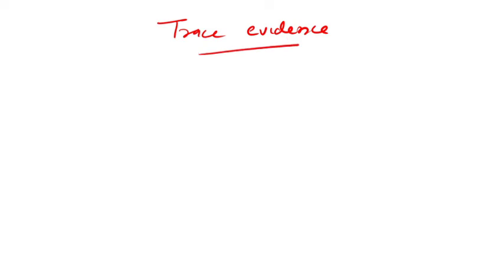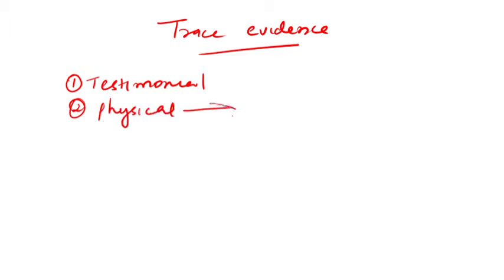In the previous sessions we discussed what the types of evidences are. We said there are two types: the first one is testimonial and the second one is physical evidence. In physical evidence, we said that evidence can range from small to large, from a microscopic material to a large building. Physical evidence consists of tangible objects such as biological material, fibers and latent fingerprints.